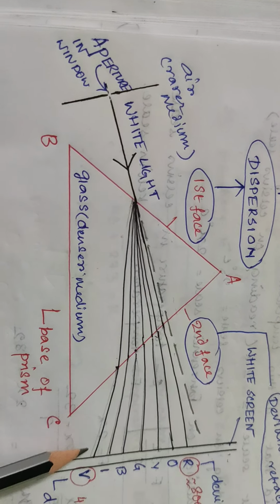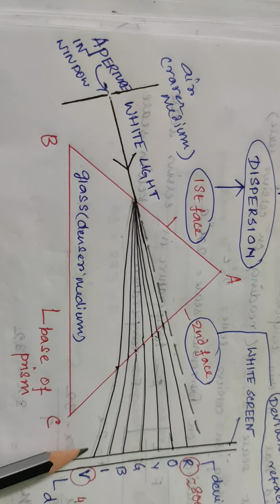Now actually you can find here different demarcations of VIBGYOR. In reality we find there is no sharp boundary between the different colors. They are actually mixed, when the experiment was actually performed.